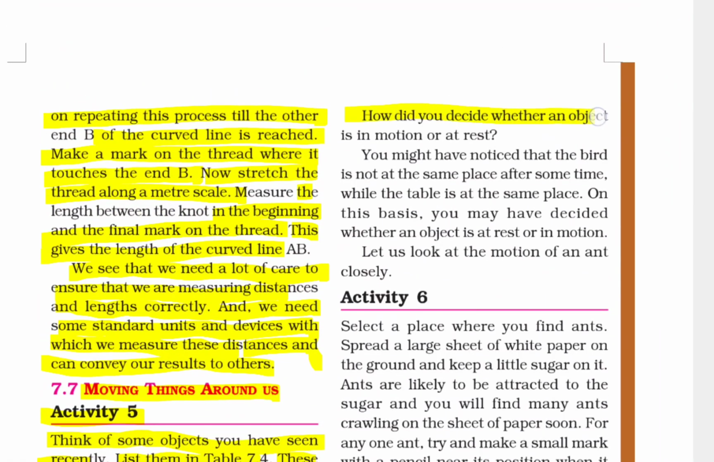How did you decide whether an object is in motion or at rest? You might have noticed that the bird is not in the same place after some time, while the table is at the same place. On this basis, you may have decided whether an object is at rest or in motion. Let us look at the motion of an ant closely.